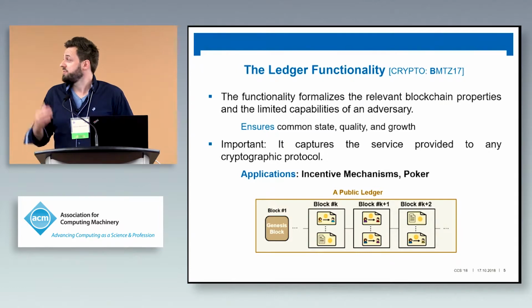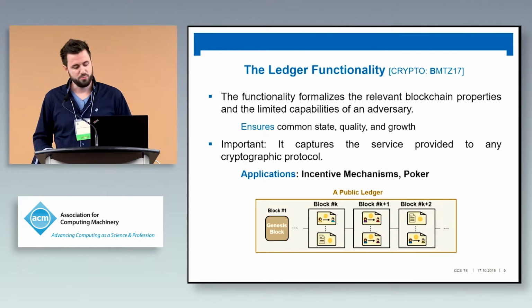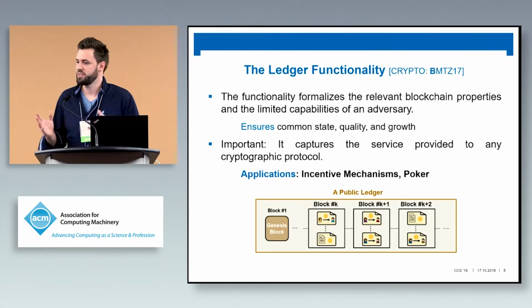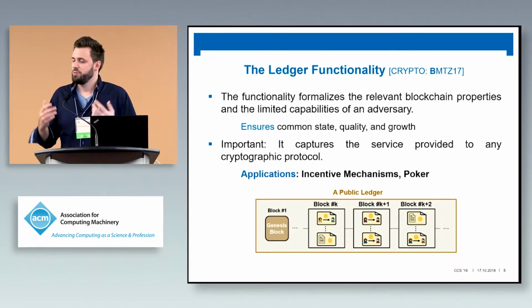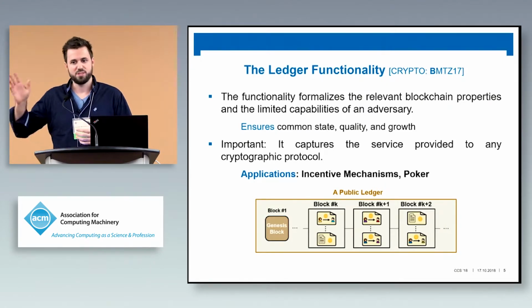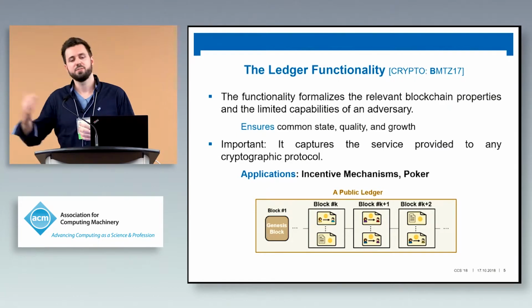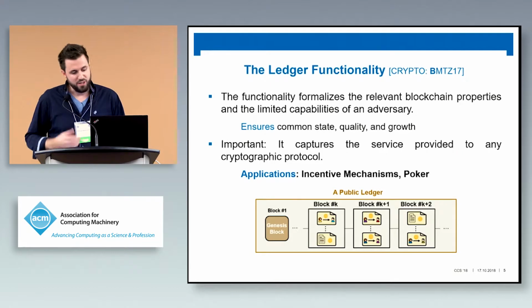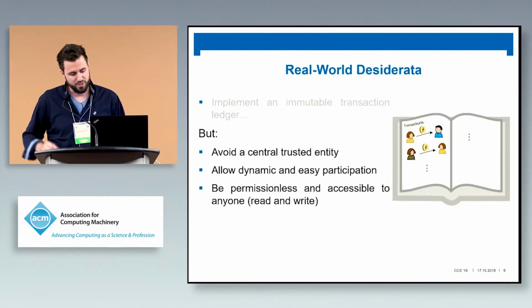Why? Because such functionality, in a universally composable interpretation, allows you to clearly define what applications can expect from a blockchain protocol, such as Bitcoin, for example. So if you want to use Bitcoin as a service, you implement a poker application or something like this, you would want to know what exactly you can rely on if you just invoke the black box interface that the blockchain protocol should give you. So well, we actually understand quite well what should be achieved.